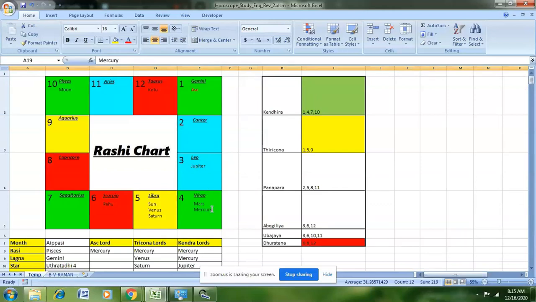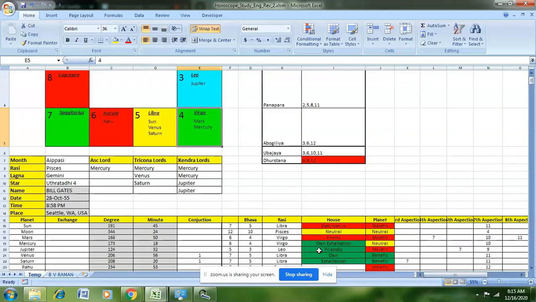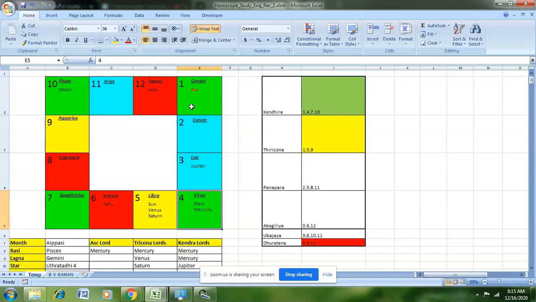We have Mercury, which is the ascendant, that is the number 1 house. The Bhava Lord, that is the Lord of Gemini, is Mercury. It is in the 4th house, and the 4th house, Virgo, is Mercury's own exaltation house, and for that particular bhava, Gemini, Mercury is a neutral planet.